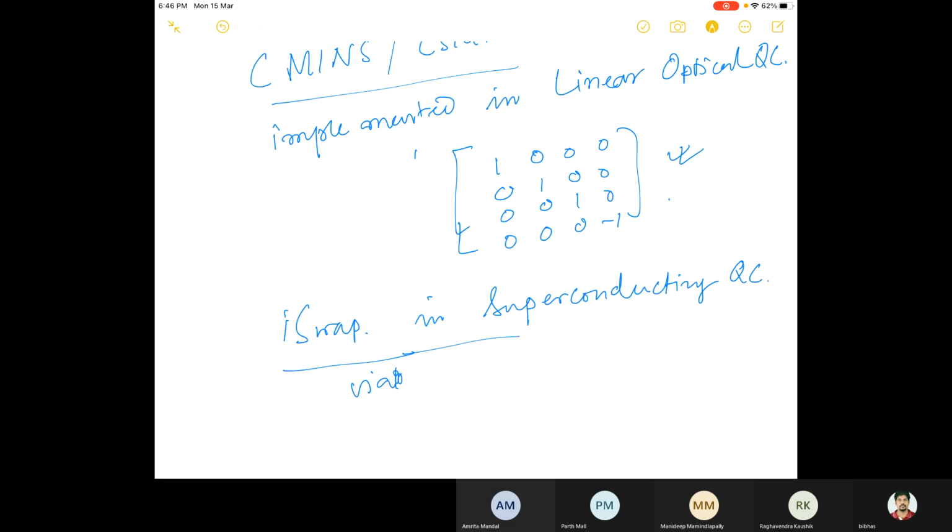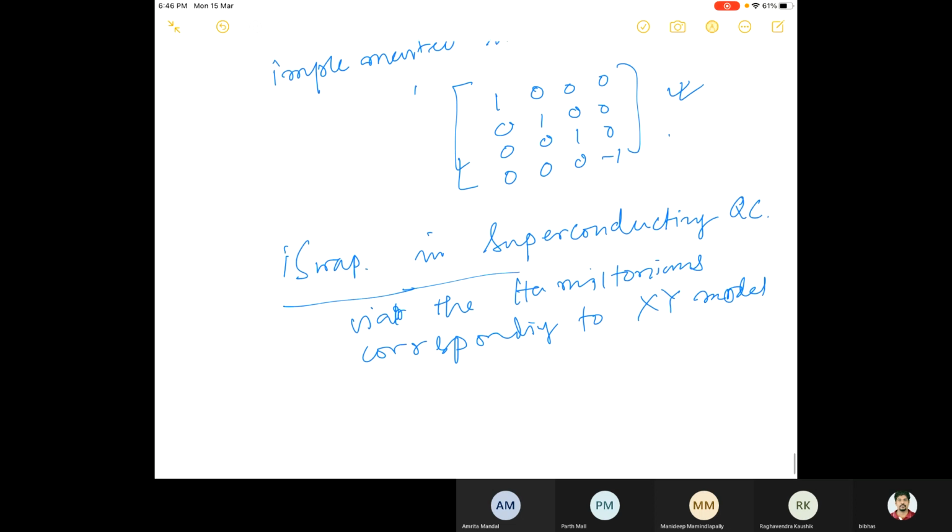Okay, via the Hamiltonians corresponding to the XY model. There is also, in fact, a bigger thing here, but let us just not go into it.